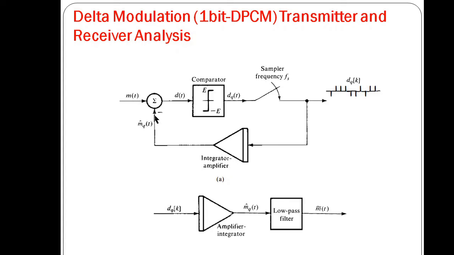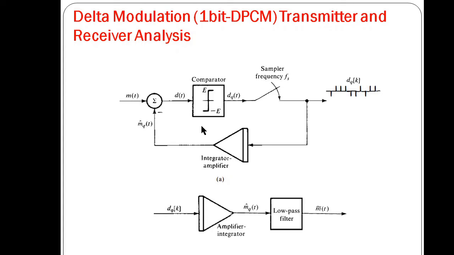The error signal dt, the difference of these two signals, is applied to the comparator. Now if this difference signal, dt, is positive, the comparator output is a constant signal of amplitude E, and if dt is negative, the comparator output is minus E. Thus the difference is a binary signal which consists of only two levels, either positive or negative. So L is equal to 2, which is needed to generate a 1 bit DPCM.